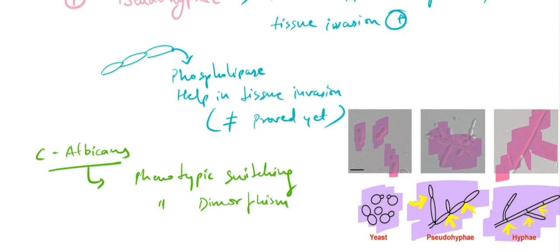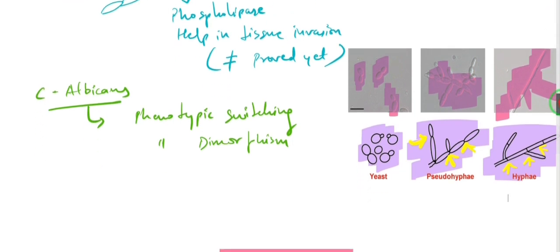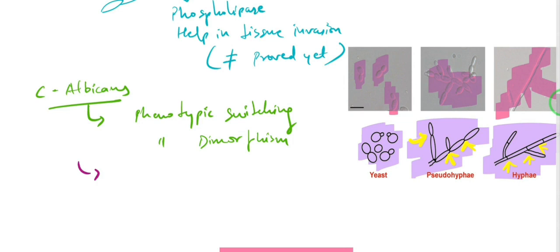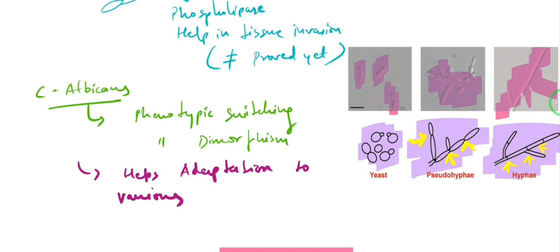Now we know that Candida albicans can exist in yeast form or pseudohyphae or hyphae at a single temperature, but why does it do that? It is an advantage to the fungi, obviously, because this property helps in adaptation to the various changing conditions in the host cells, right? A lot of changing environmental things happen in the host cell itself. So for these changes, it adapts itself according to the morphology, right? So various changing conditions of the host cell, right?